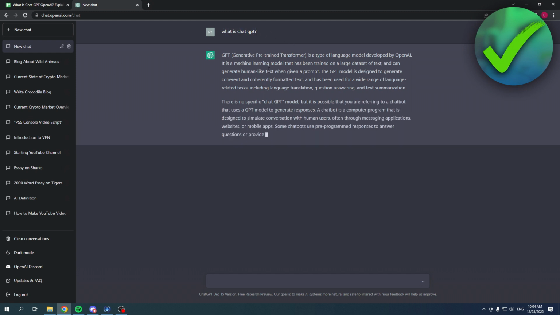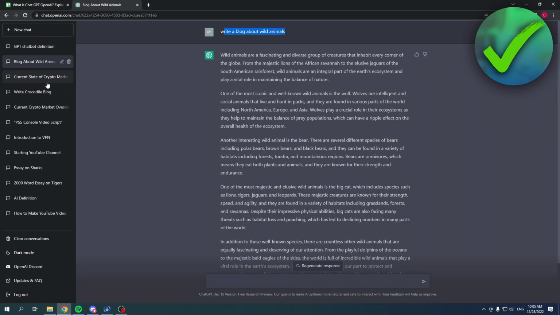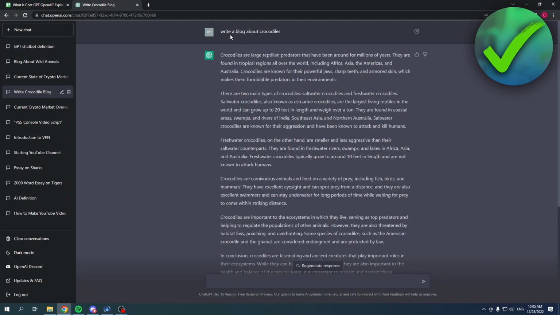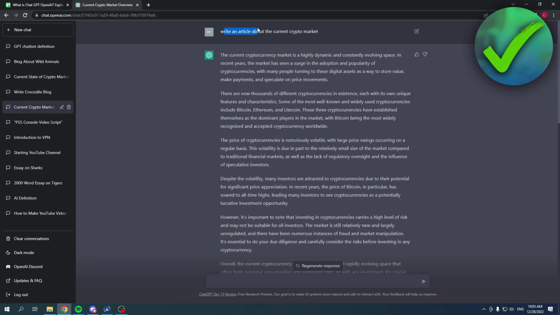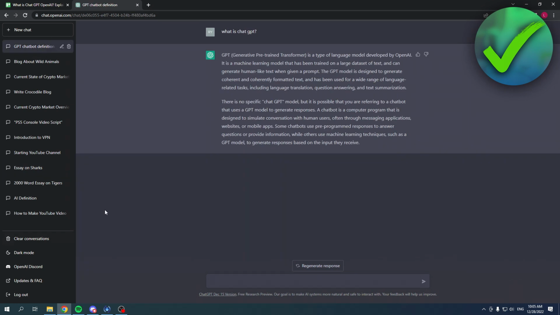Well, this is a bit specific and a bit detailed, and a lot of people probably don't understand this, but the basic idea is you can ask any question to Chat GPT. You can, for example, ask this. You can, for example, write a blog. You can, for example, write an article. You can, for example, write an essay. You can basically ask any questions, and a conversation will start on the left over here.